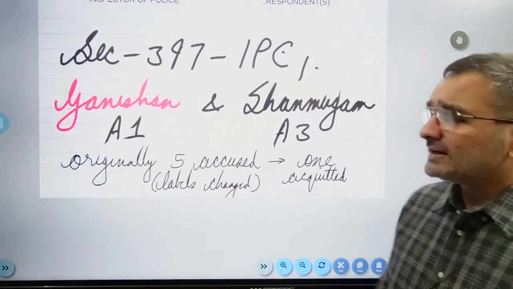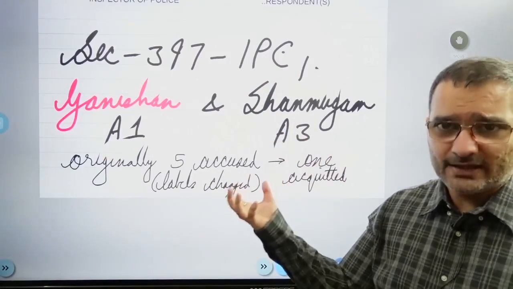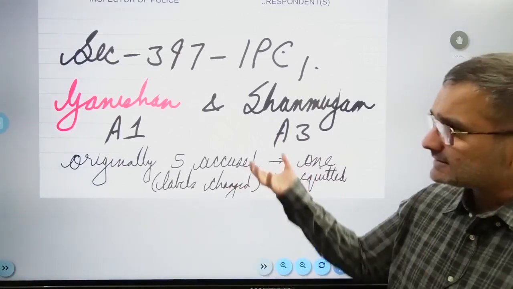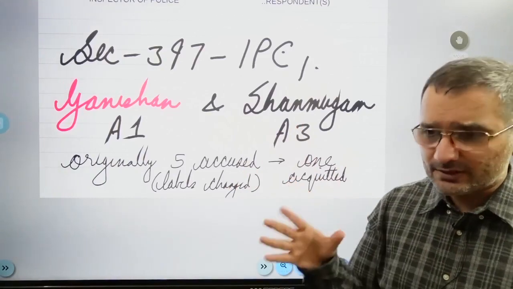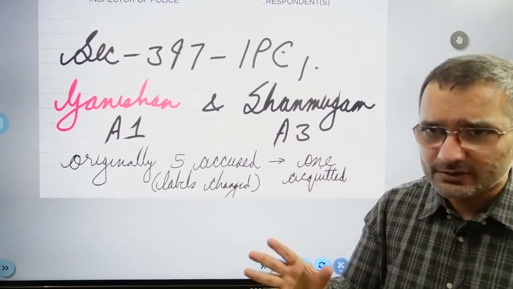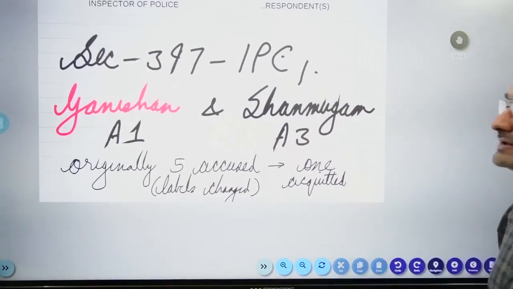So this is on section 397 of the IPC, and DJS tends to do this, that they will take the same very facts from these very judgments and then ask you to decide. So if you have read it already, if you're acquainted with the case facts, if you're acquainted with the ratio, well, good, more marks. So where does the story begin?